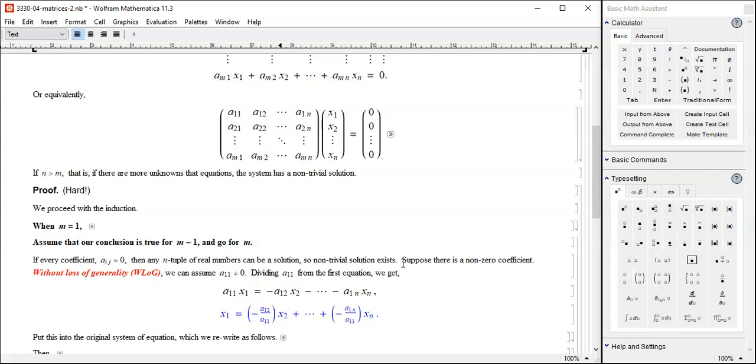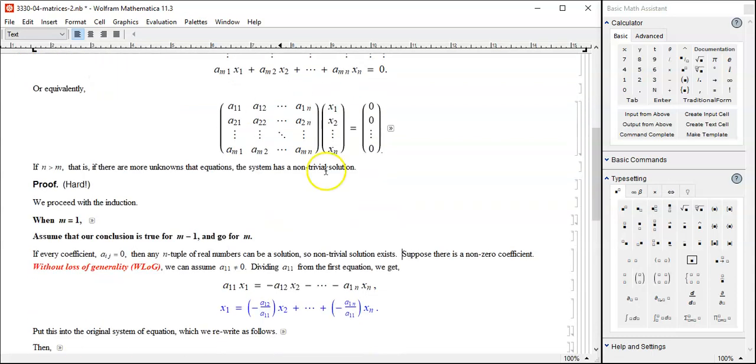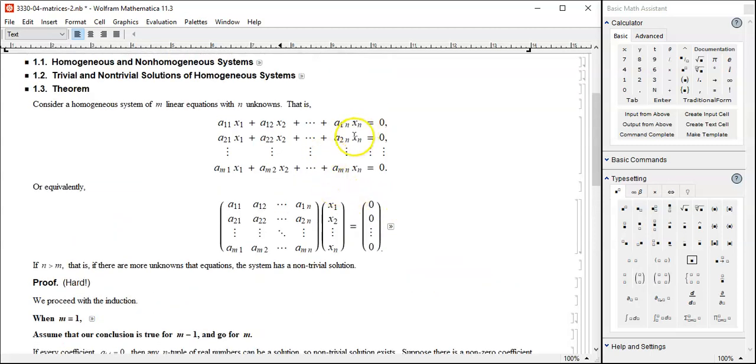Okay, let's go to case 2. There is a non-zero coefficient somewhere here. Then without loss of generality, we can assume a11 is non-zero. If there is some non-zero element somewhere down here, what do we do? Simply renumber it, rename it. Bring that x700 into x1 by simply switching and renumbering, and the a of whatever into a11, again by renumbering. Just switching the order.